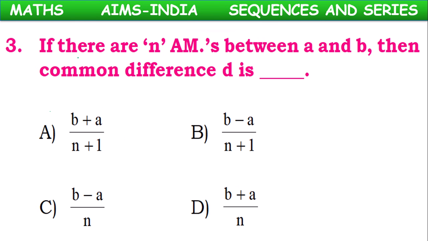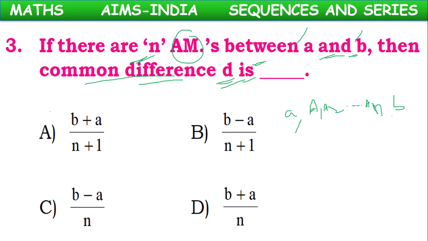Next, if there are n arithmetic means between A and B, then common difference is how much? If we have A as first term, B as last term, if there are n arithmetic means A1, A2, like that up to An, these are the arithmetic means between small a and small b.